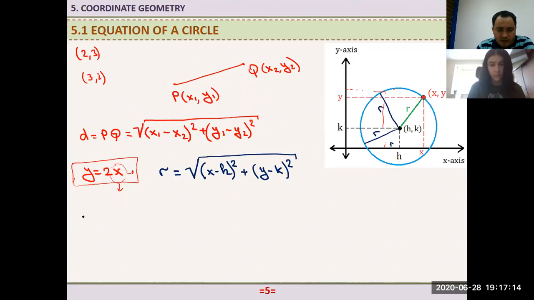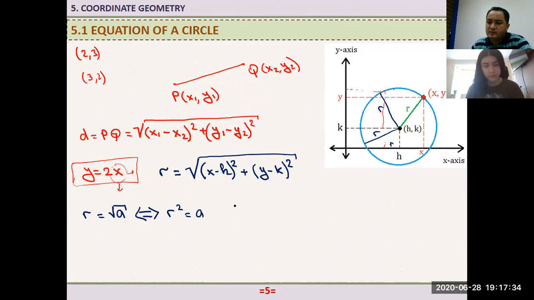Now we know that in math, if r equals the square root of a, for example, this is equivalent to r squared equals a, because if I square both sides, we get r squared is equal to a. And if I just square the left-hand side and right-hand side of the equation, nothing changes. It produces an equivalent equation. Also, using this identity, if a equals b, that means b equals a. The same thing. I'm just going to write this on the left-hand side.